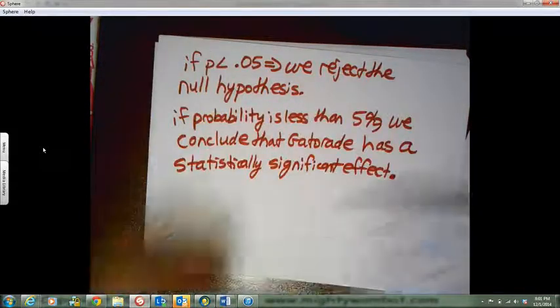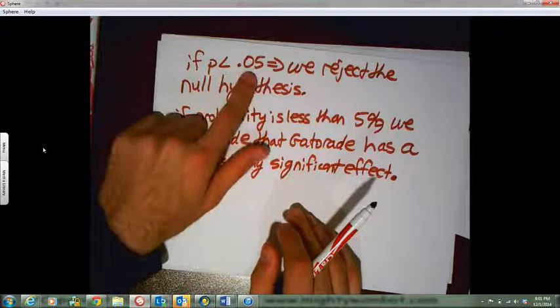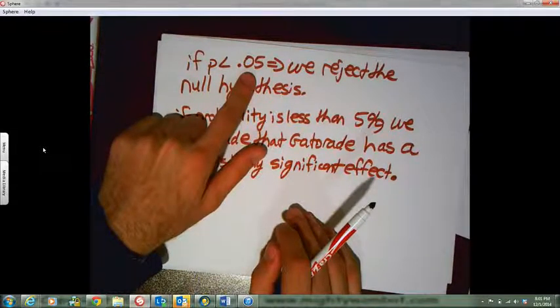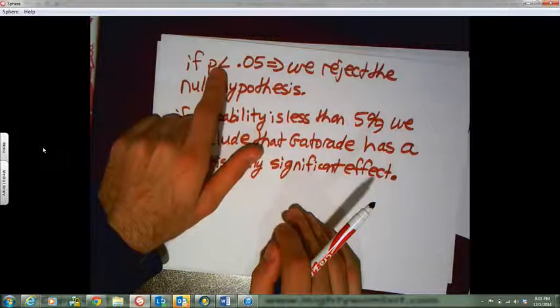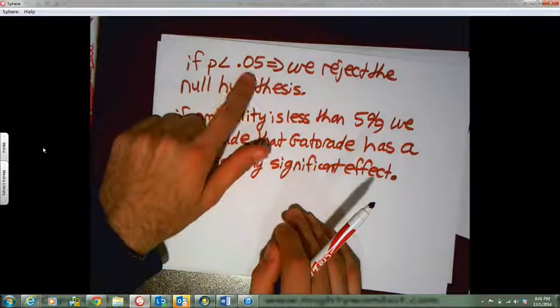Now, let me spend about 3 or 4 more minutes and then we will call it a day. I want to talk about the error, and this is where we had a little bit of problems in class, and that's fine. We will get it.